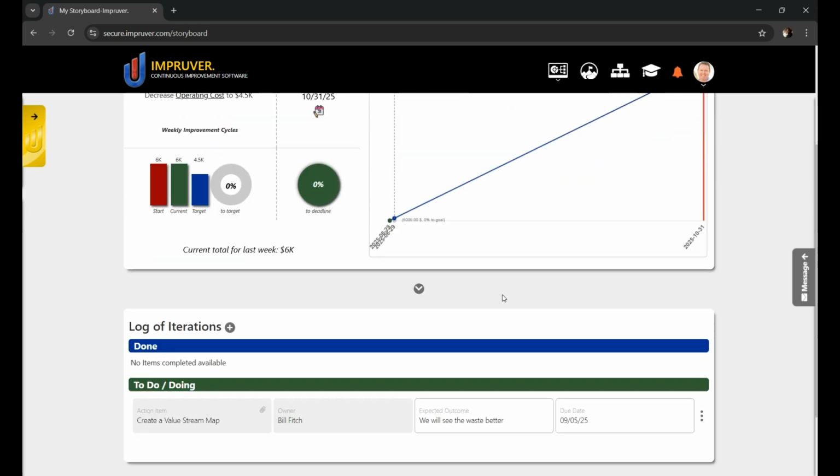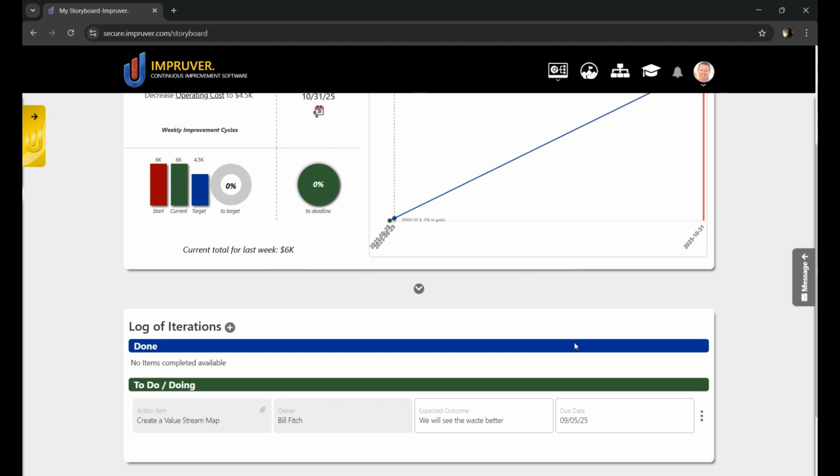Then Mike might say, "Okay, that's interesting. So let's talk about what you've done and what you're going to do next," right? Then he might say, "Okay, what's the last thing you tried and what you learned from it?" Since Bill doesn't have anything here just yet, he just set his goal just a couple of minutes ago, Bill might just share some things he's thinking about and some things he's learning just in baselining the situation.